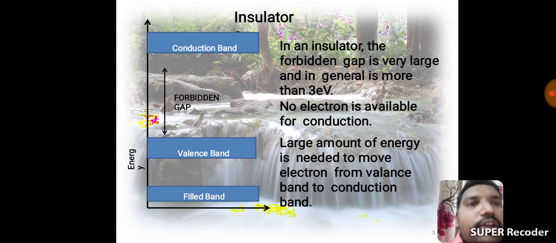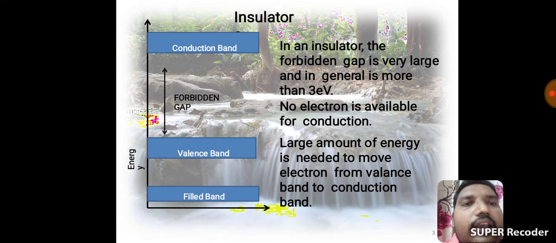Next, no electron is available for conduction in insulator material. Next, a large amount of energy is needed to move an electron from the valency band to the conduction band.